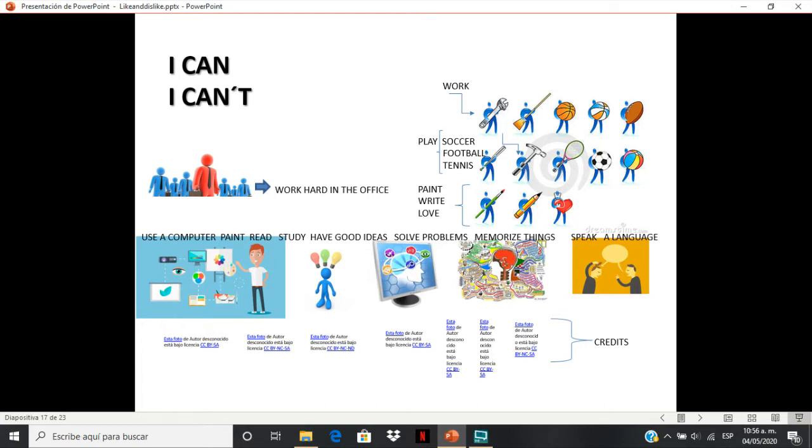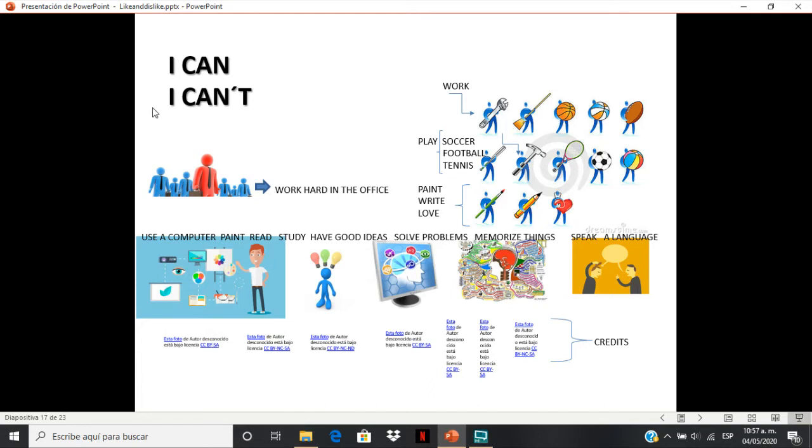You can make them positive or negative, since the structure is quite similar. So, I can work. Notice that the verb is very simple. I can play, and then you can add a complement. I can play soccer, I can play football, I can play tennis. Or if you want to make it negative, just say I can't play soccer, I can't work. Just notice the pronunciation, the final T must sound, okay?